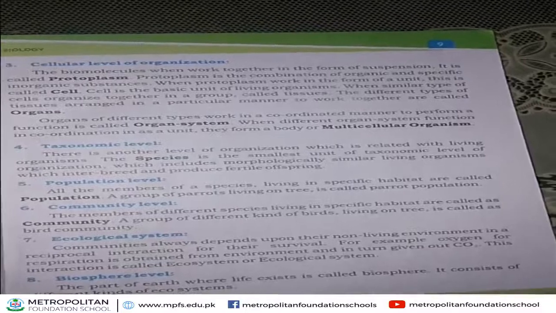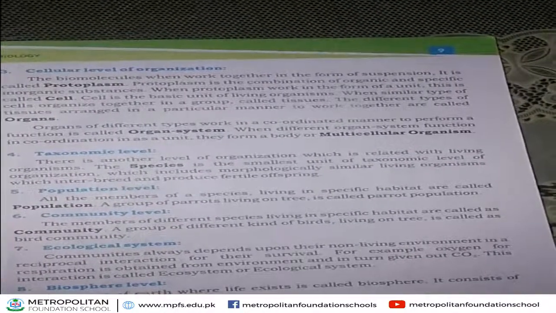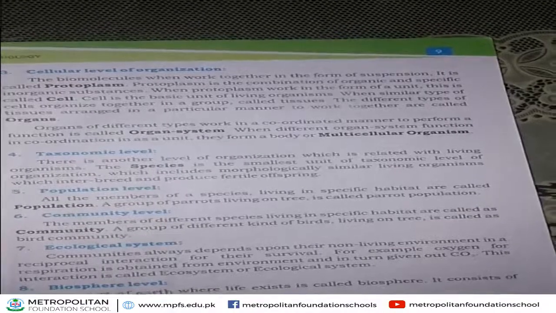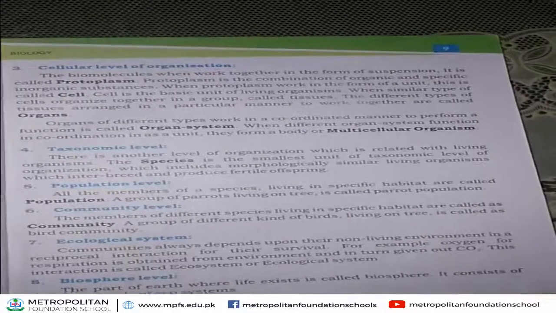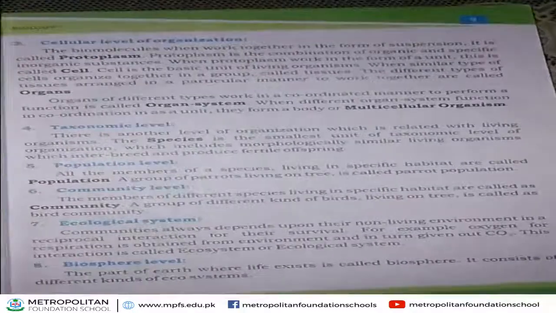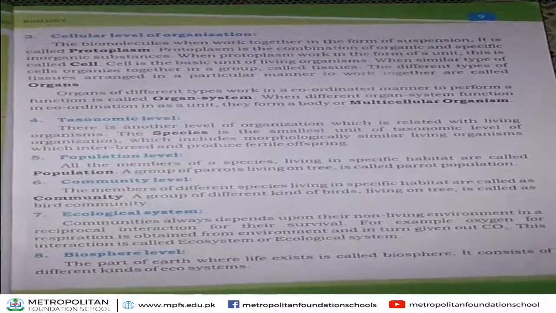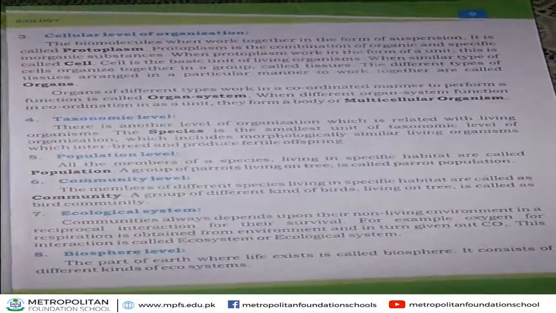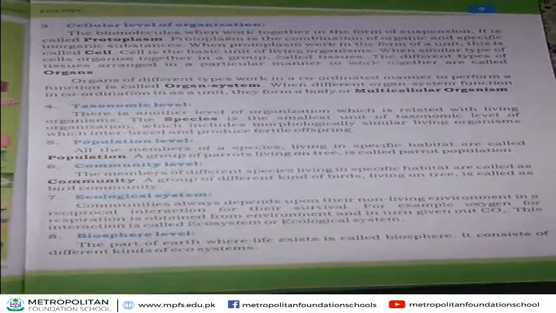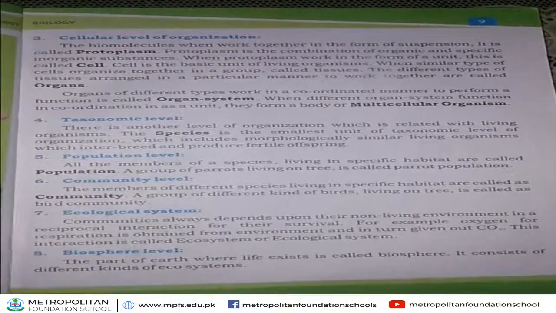This is called an organ system. When different organ systems function in coordination, they form a multicellular organism. Okay, this is the cellular level of organization. In the cellular level of organization, we study how a multicellular organism is made up.